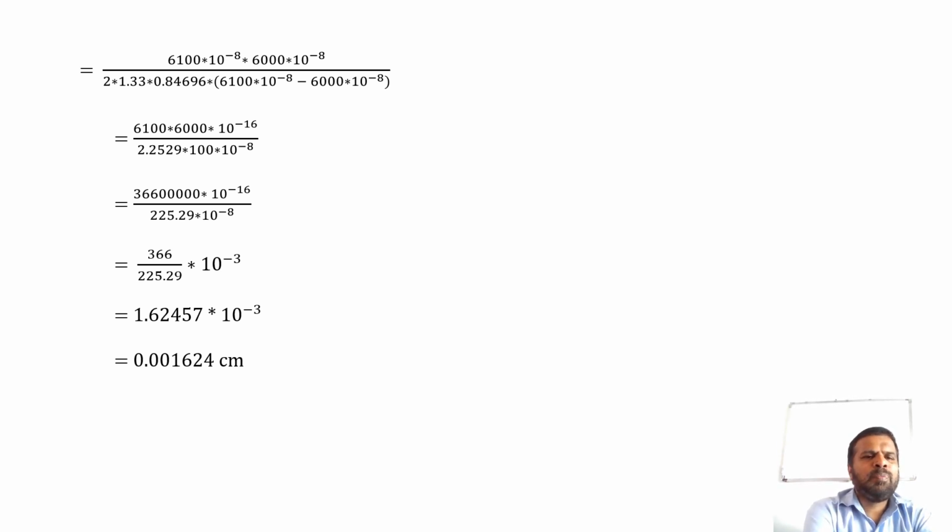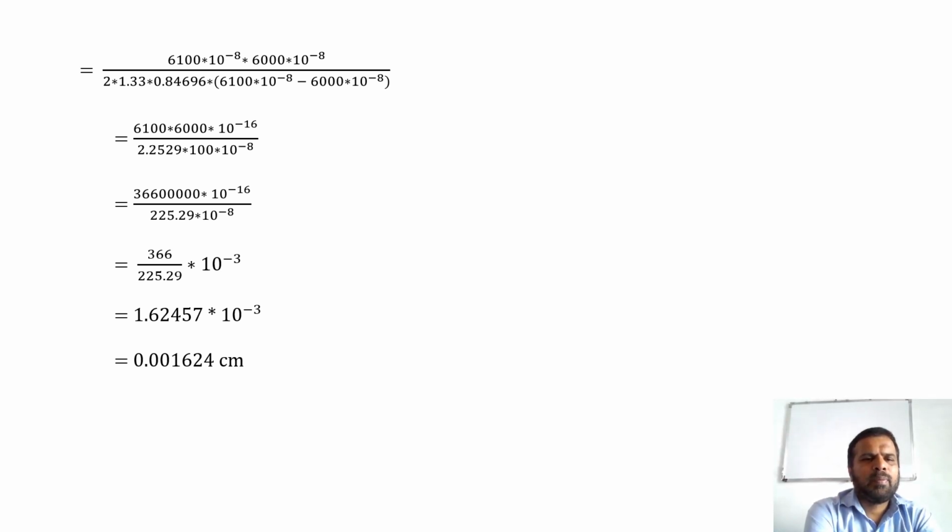That is equal to 6100 into 6000 into 10 raised to minus 16 divided by 2.2529 into 100 into 10 raised to minus 8.